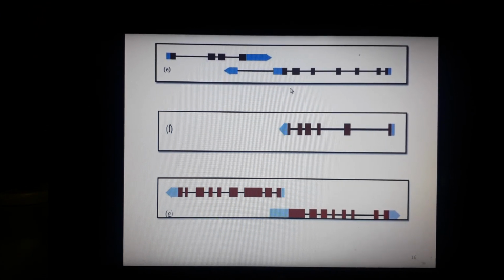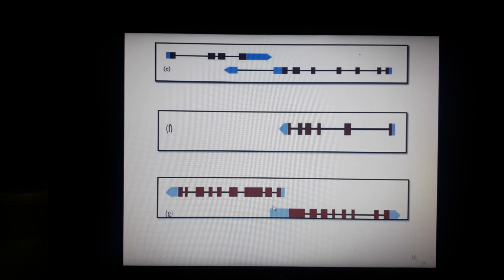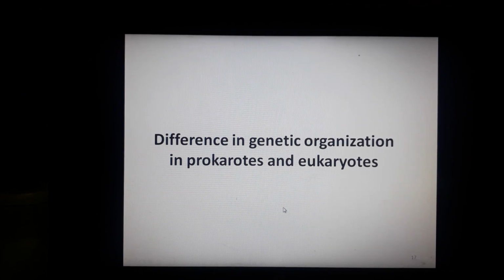The F1 is tail to tail overlap, and the G1 is head to head overlap, and it involves the UTRs and coding sequence. UTR is the untranslated region.